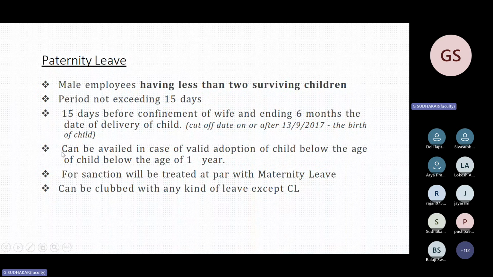One more condition. Paternity leave is for a male employee, but the condition is again 1 year: child below 1 year. Sanction will be treated on par with maternity leave. It can be clubbed with any kind of leave except CL. CL can be clubbed only with examination leave, leave on loss of pay and quarantine leave, not with any other type of leave.